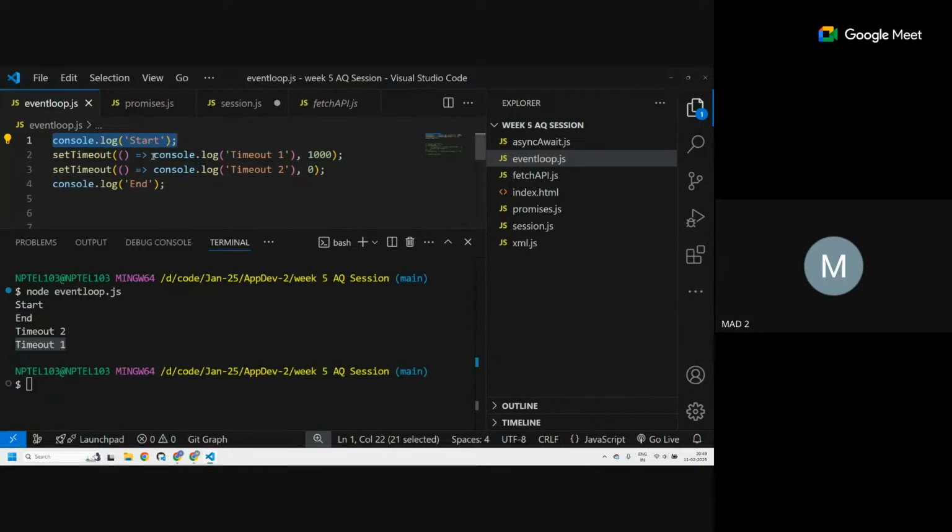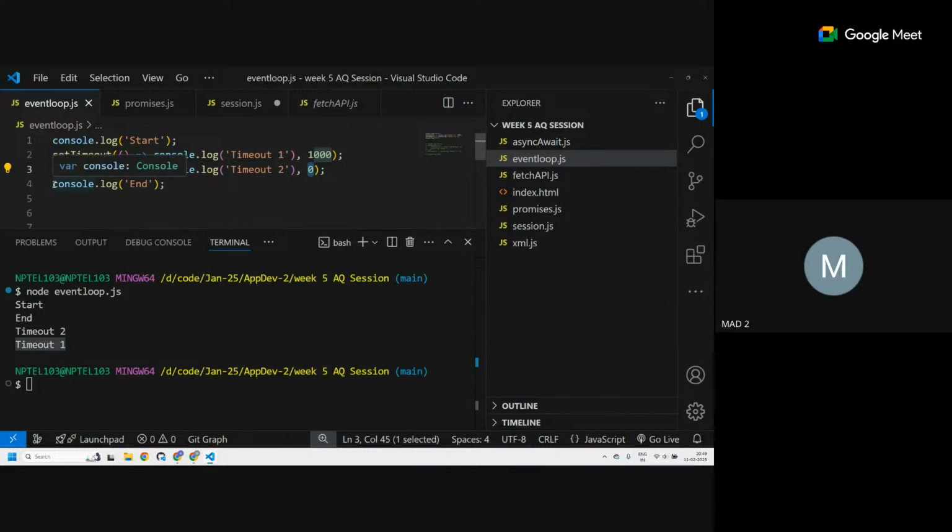So this set timeout was an asynchronous code. That's why it has to be moved to the web API first. So it got moved there, and then this timer got started. All right. This set timeout 2, also same thing, got in the call stack, executed, then moved to the web API, and after 0 milliseconds, it got moved to the task queue.